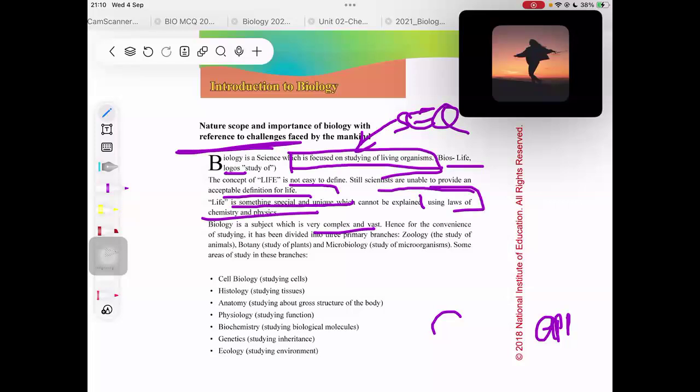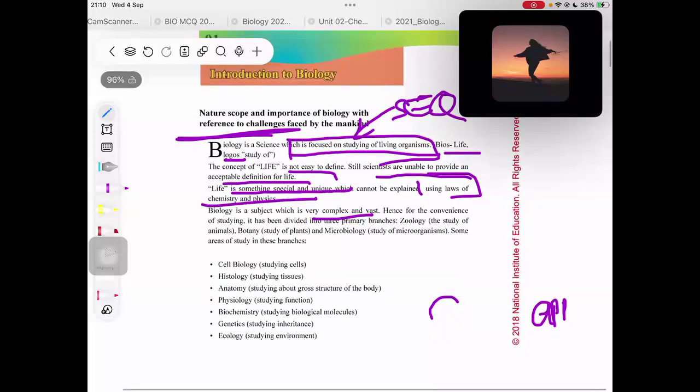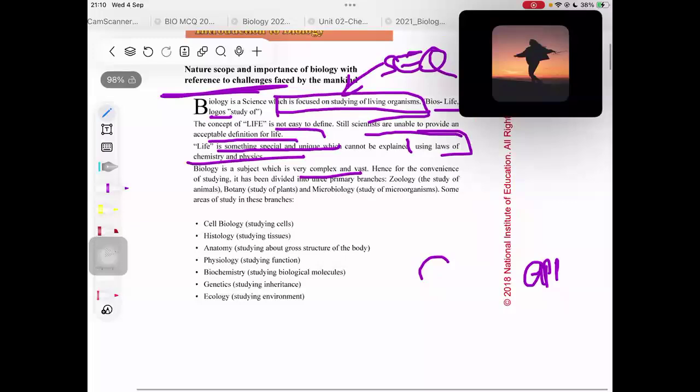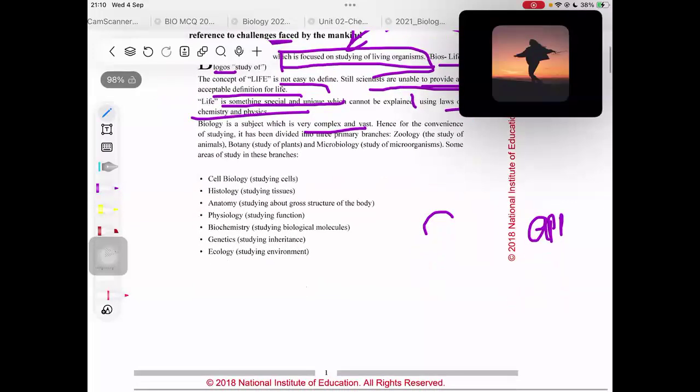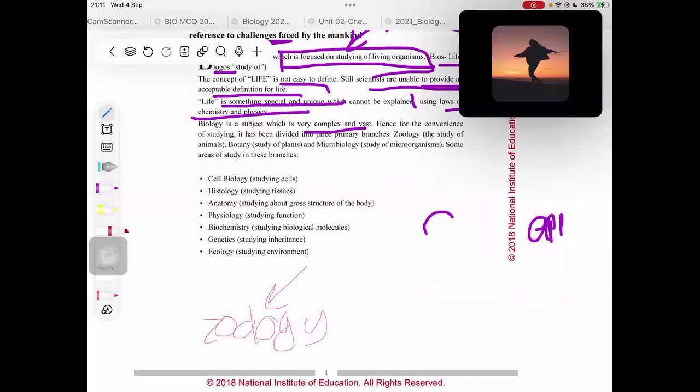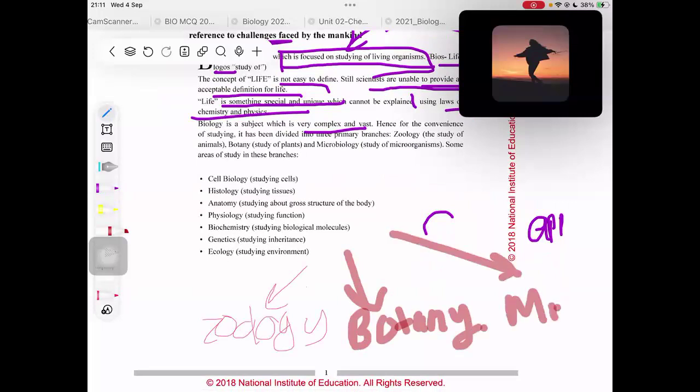Okay. Biology is a subject which is very complex and vast. Hence, for the convenience of studying, now this is an important part. Biology has been divided into three main branches or three primary branches. What are those three primary branches? The first one is zoology, studying of animals, right? Zoology is the study of animals. And then comes botany. Botany is the study of plants. And then comes microbiology, study of microorganisms.